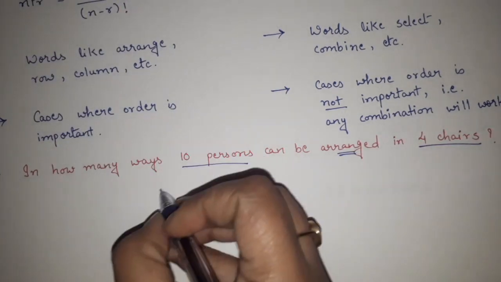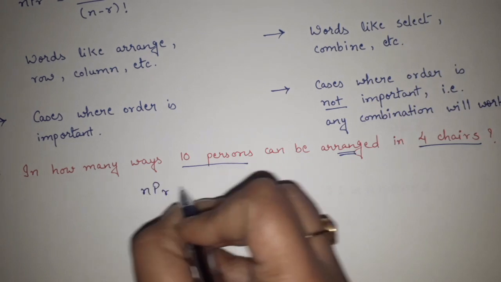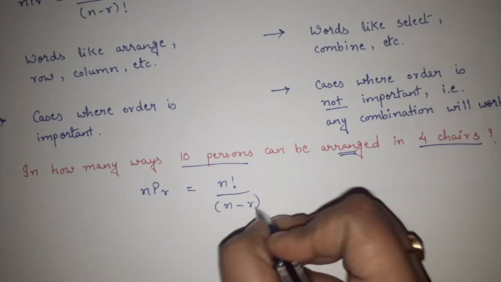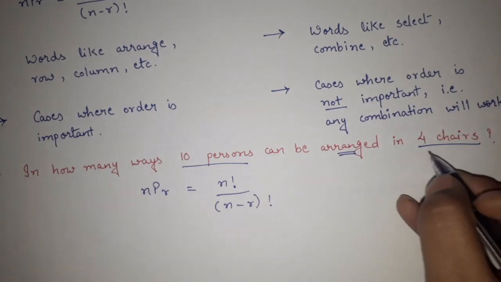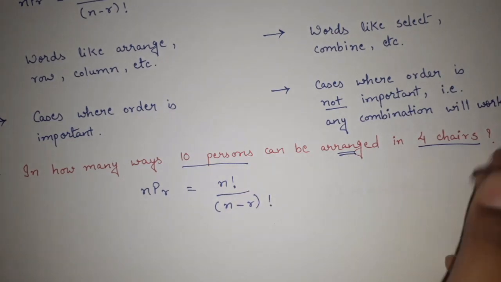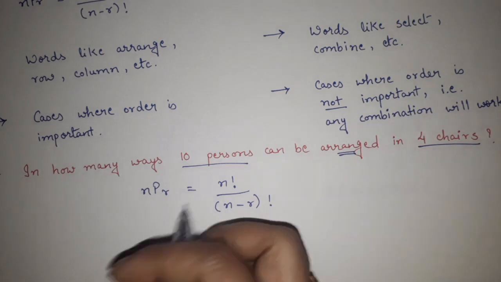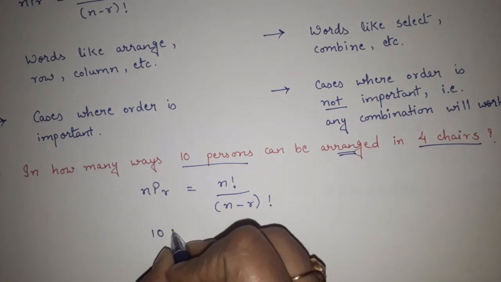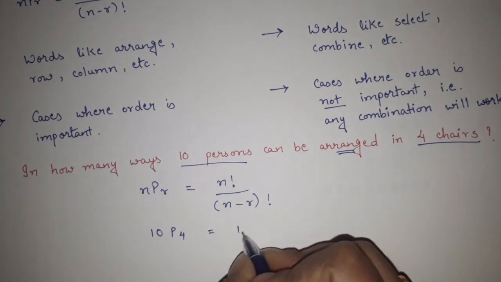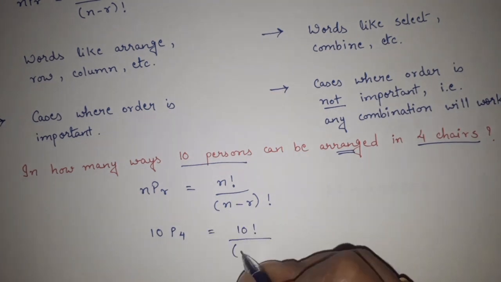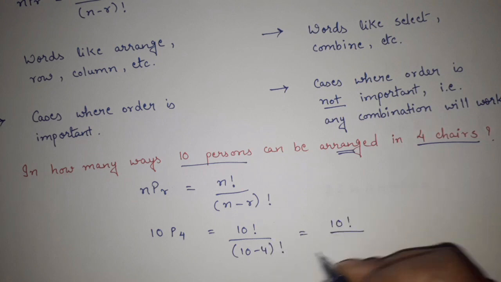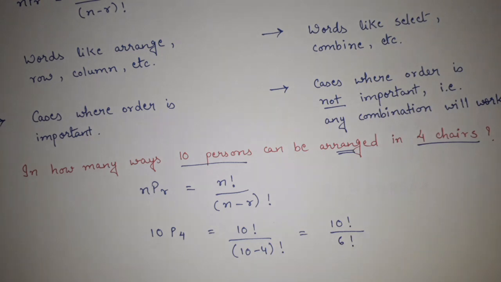And the permutation formula is what? nPr is equal to n factorial upon n minus r factorial. In our case, n is 10 because 10 persons are there, and they have to be arranged in 4 chairs, so 4 is my r. So we actually want to find 10P4. It is equal to n factorial, that is 10 factorial upon (10 minus 4) factorial, which is 10 factorial upon 6 factorial.